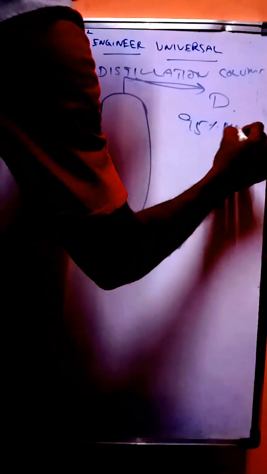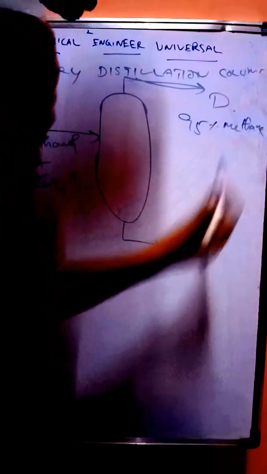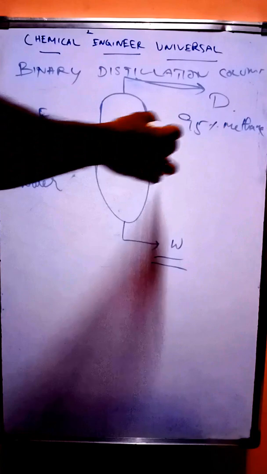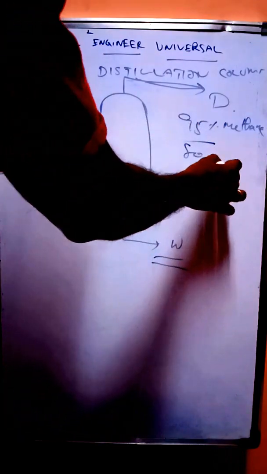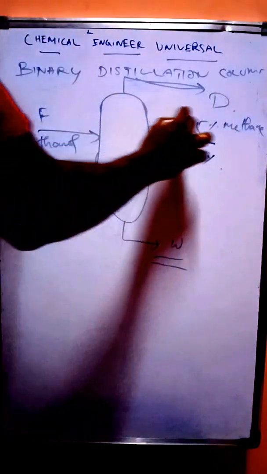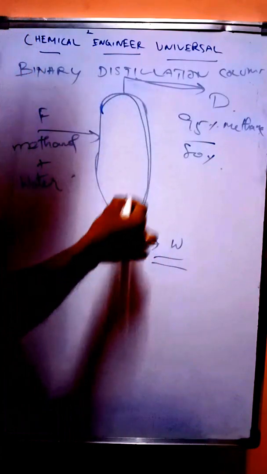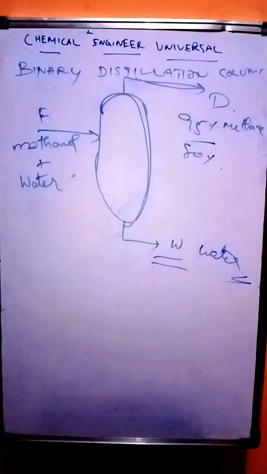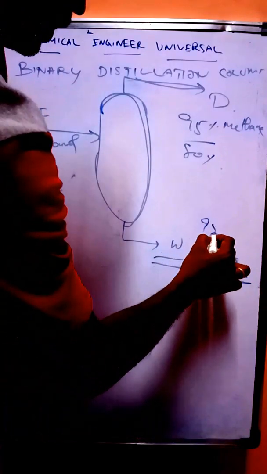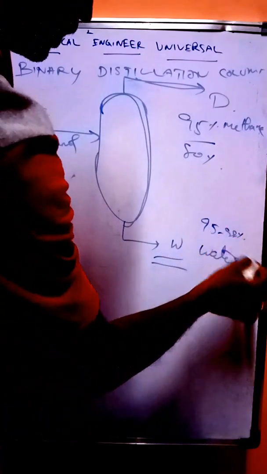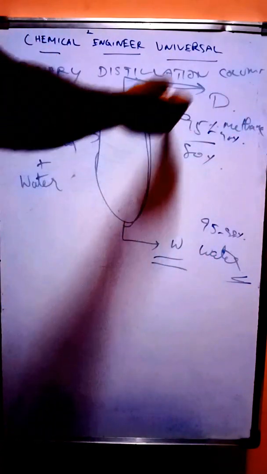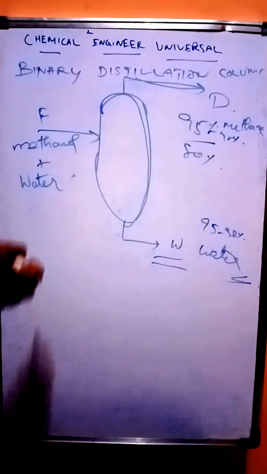So here we are getting about 90% of methanol, and the remaining will be residue. Like that, for example, we can get 95% or 80%. So this is called binary distillation. We are getting water mostly at the bottom. The composition will have 95 to 98% water, and here 95 to 98% methanol like that. So the remaining will be available at both sides.